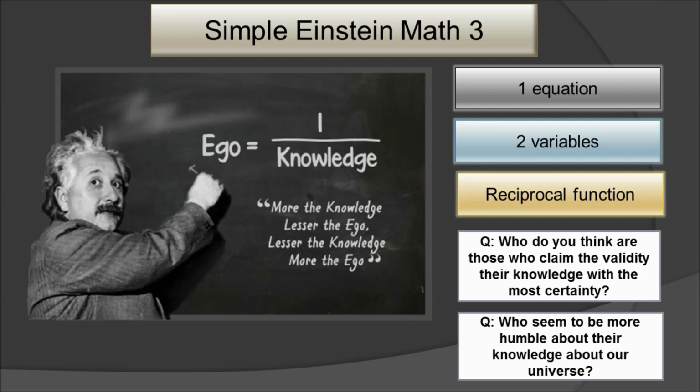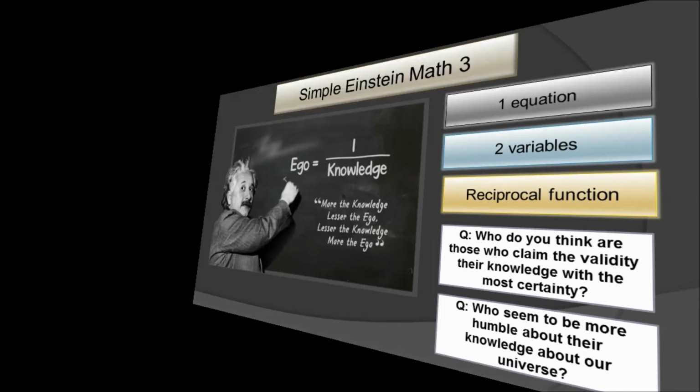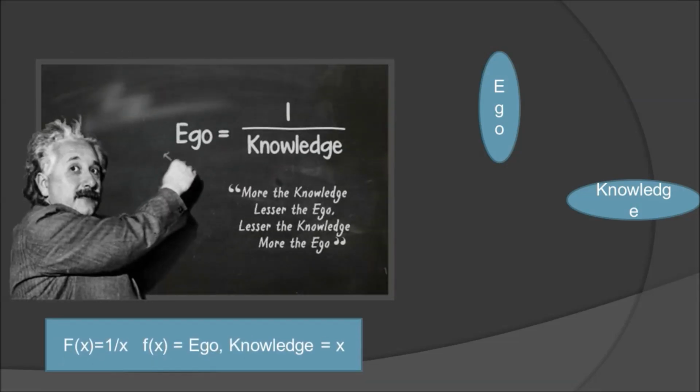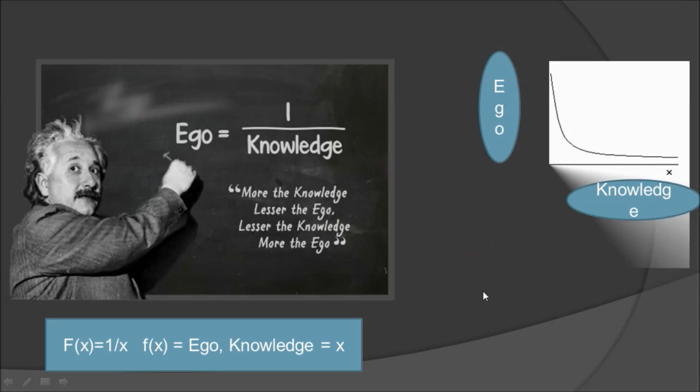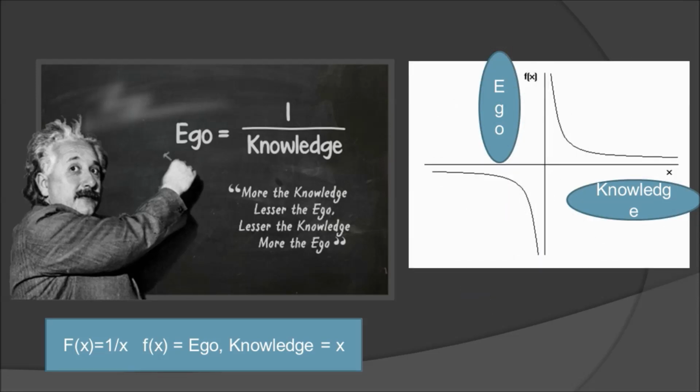But anyway, this is the reciprocal relationship, and to show it in a more visual manner, let's say that if you think of ego as y, and knowledge as x, then y equals 1 over x. Yes, it's a reciprocal equation, right? So this is the y-axis, this is the x-axis, input and output. And if you plot that, it will look like this.